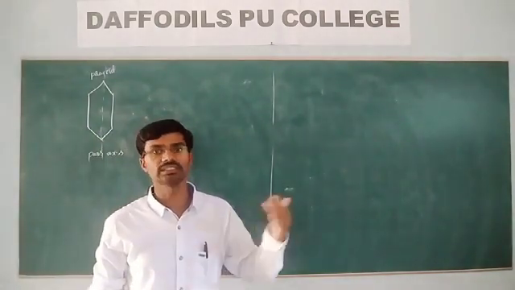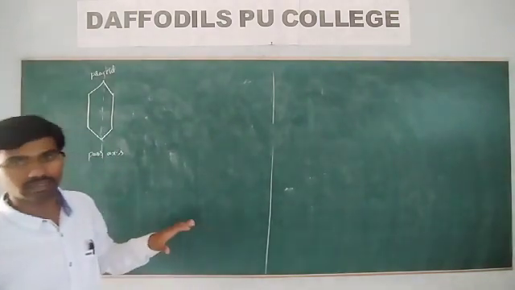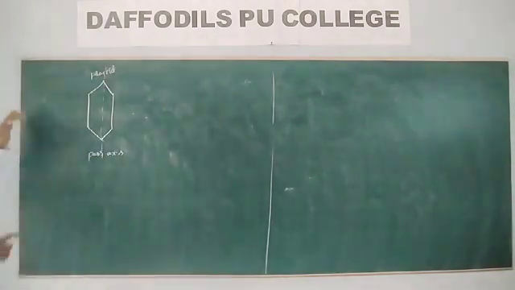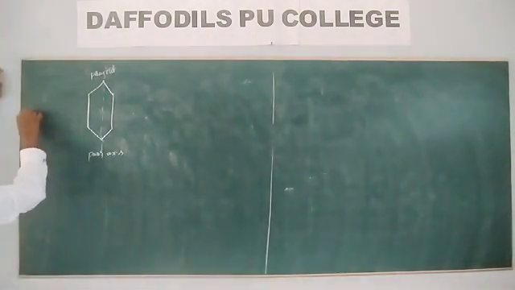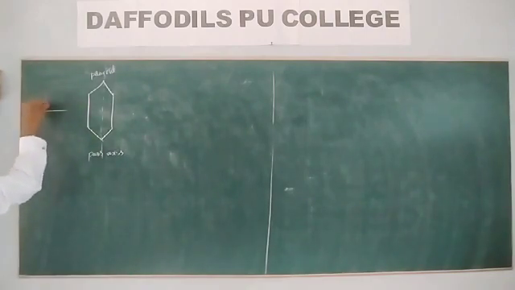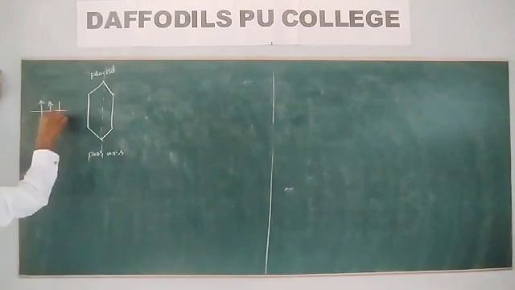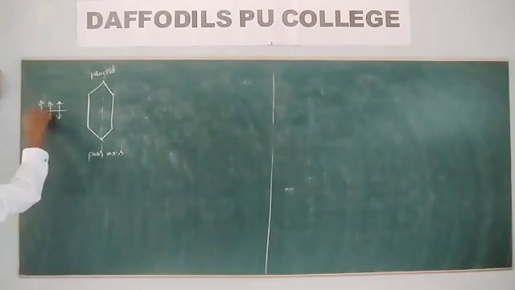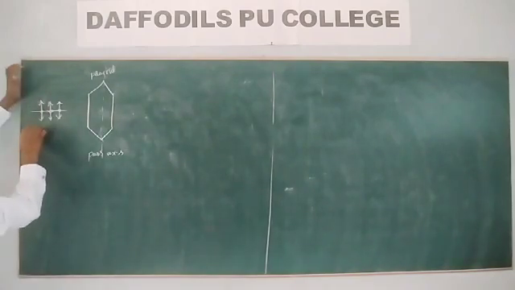So whenever an unpolarized light or ordinary light is made incident on a polaroid, what will happen? Let me take here unpolarized light, ordinary light.